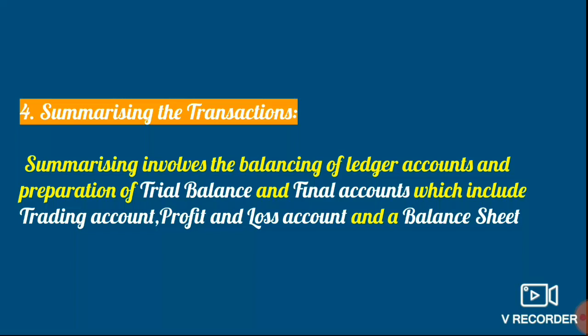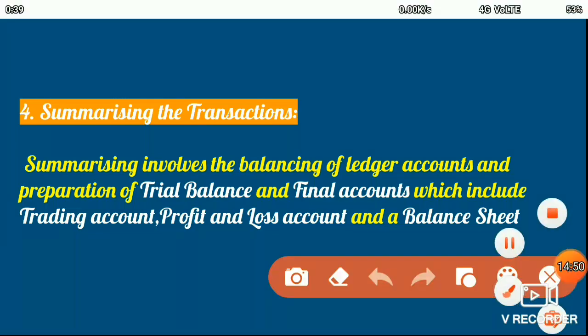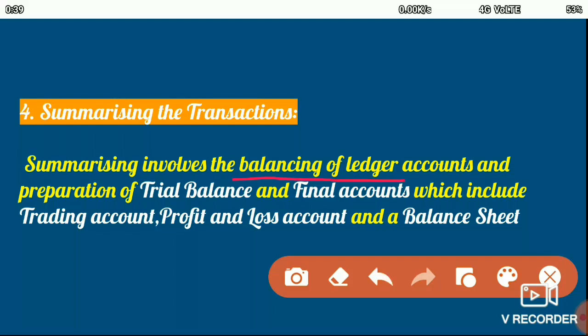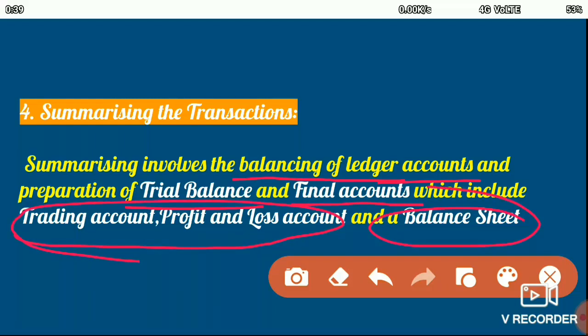After the step of classification of accounts, that means the formation of various accounts and postings done in those accounts from the journal or the subsidiary books, the next step involved is the summarizing of the transactions. In summarizing, the steps involved are to balance the ledger accounts which are opened, and with the balances of the accounts we make the trial balance, and with the help of the trial balance we make the final account. The final account consists of the trading profit and loss account and the balance sheet.